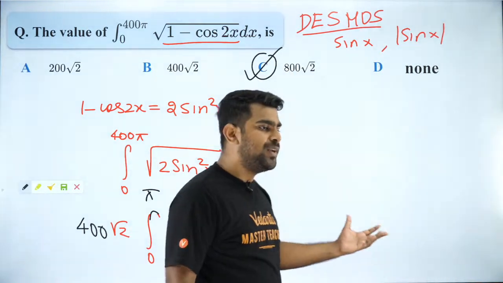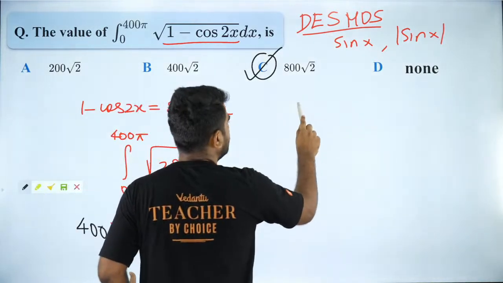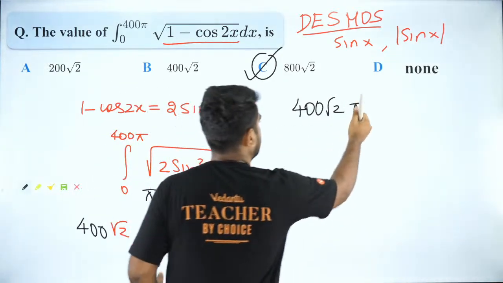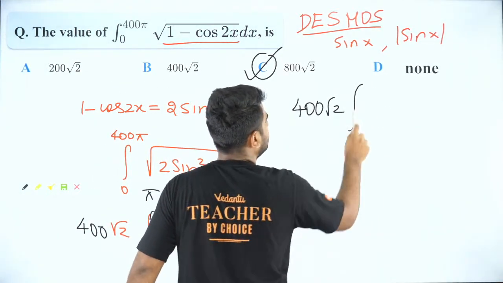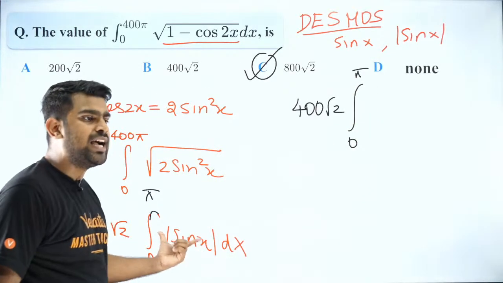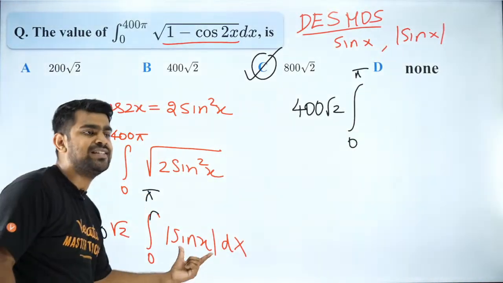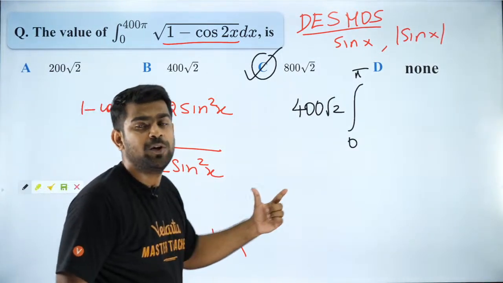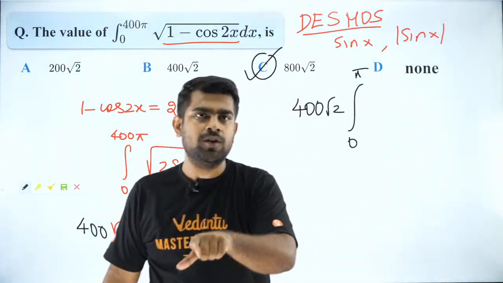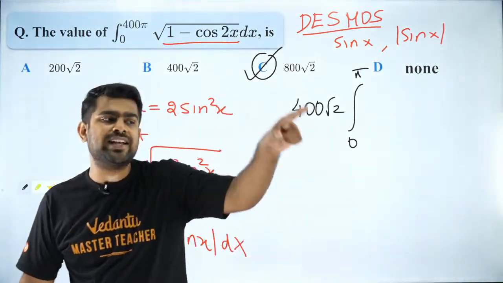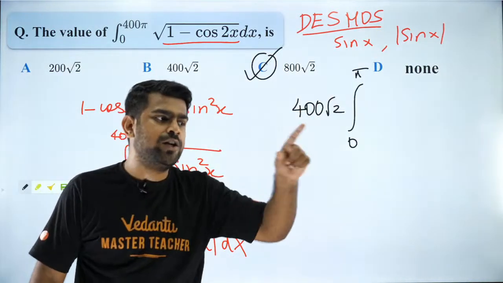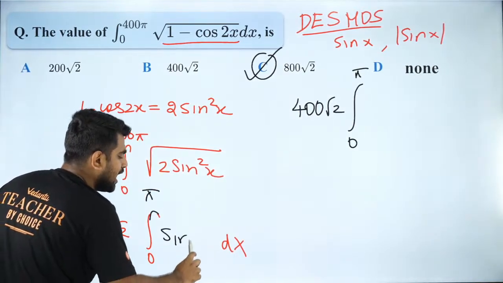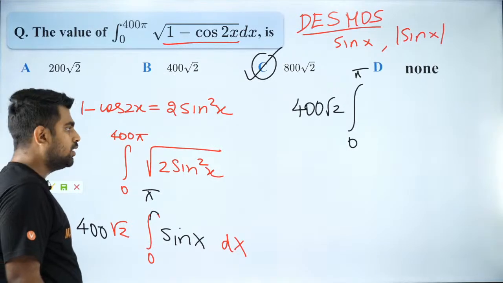So how do you complete this? You will have 400 root 2, integral 0 to pi, mod sine x. Between 0 to pi, can I say sine x is positive? Because of ASTC, in the first and second quadrant, that is between 0 to pi, sine is positive. So why should I put modulus? If I know it is positive, I will remove the modulus.